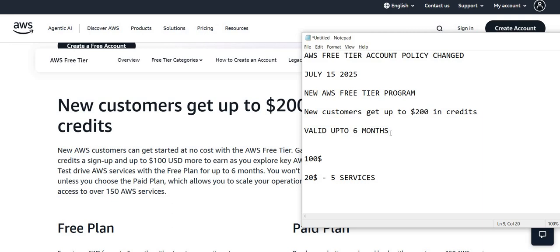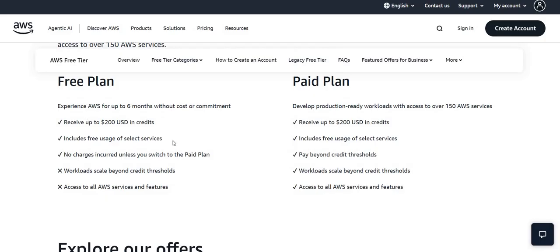So now once you create a new account with AWS, you will have two options. One is free and one is paid. I will tell you the difference between them. Here you can see that the free plan is something where you will have that $200 in credit. It is up to 6 months without cost and commitment. And the paid plan is production ready, with almost 150 AWS services.